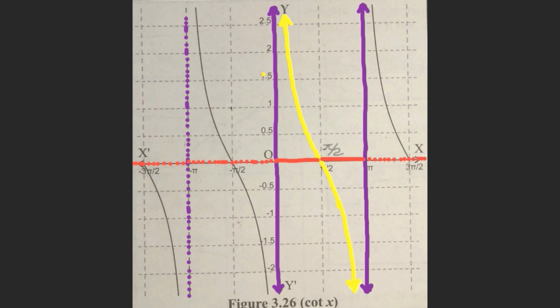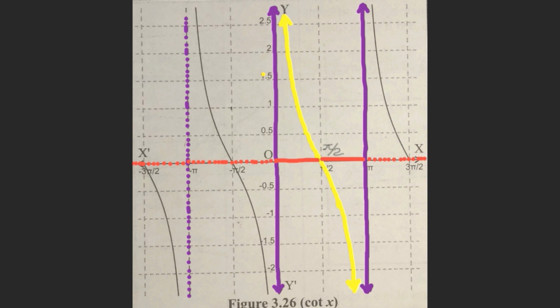Here the yellow line indicates some part of the cotangent function, and it indicates that this graph tends to positive infinity, and also towards negative infinity. Therefore, the values of y are all real numbers along the y-axis.